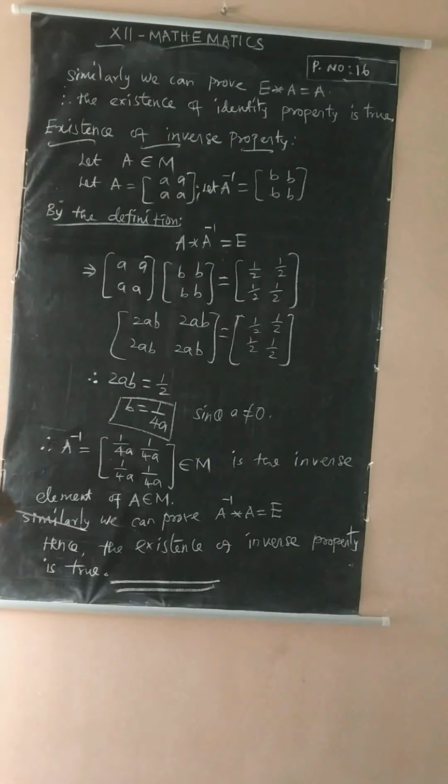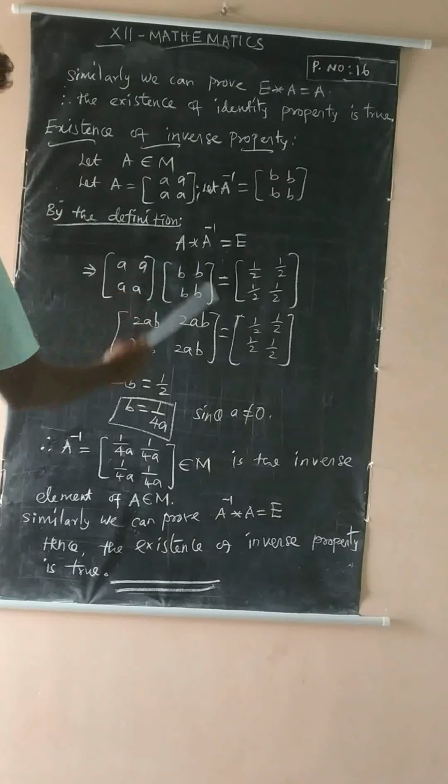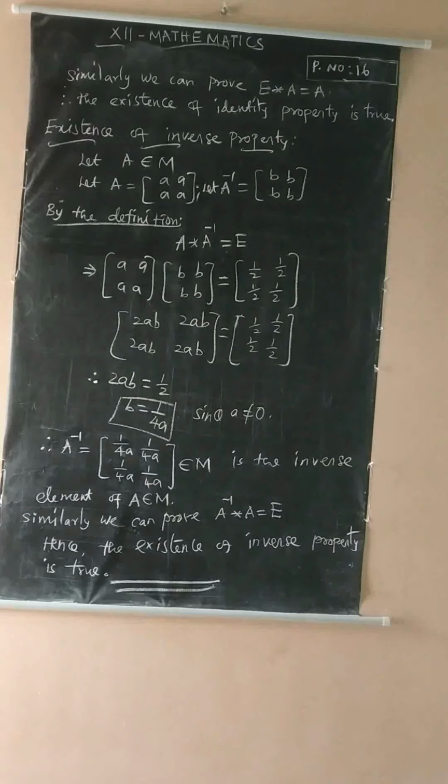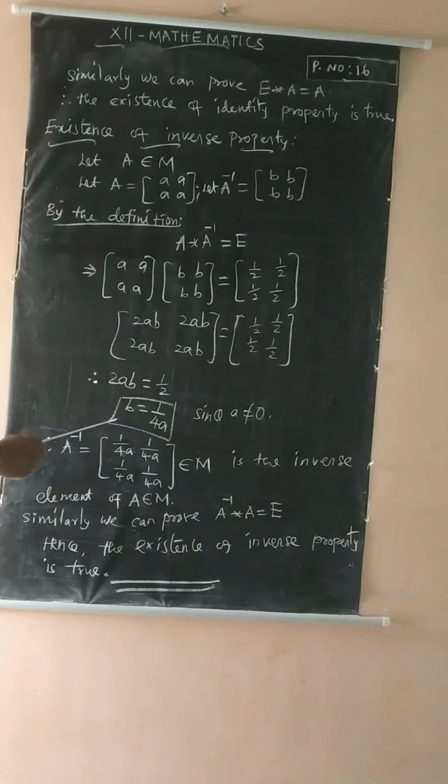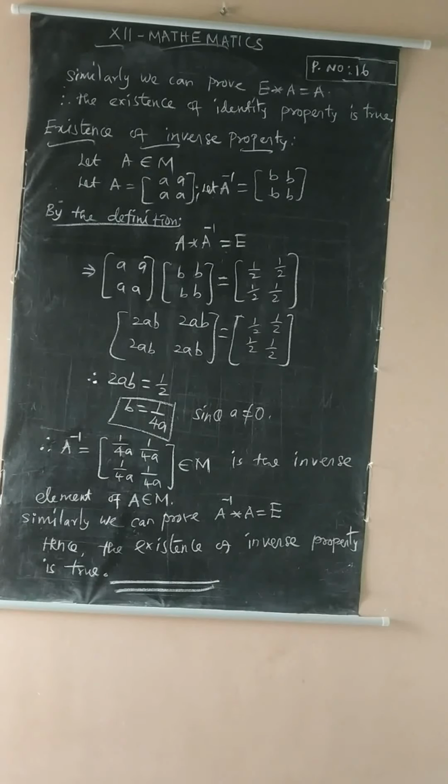Okay. Similarly we can prove A inverse star A equal to E. If you choose this part also, you get the same answer: A inverse equals the matrix with entries 1 by 4a. So that's the proof. Hence, the existence of the inverse property is also true. So that is a very simple problem, students.